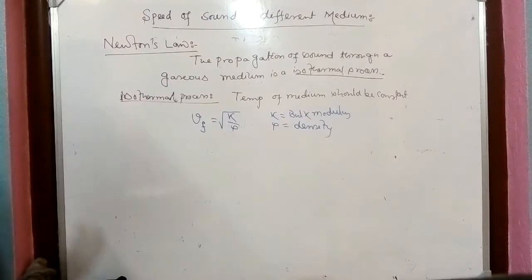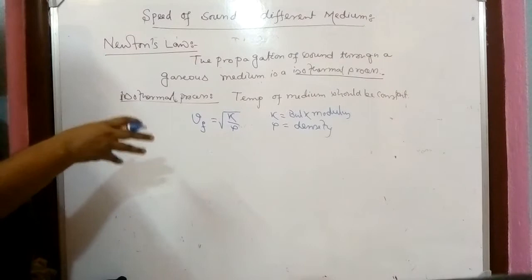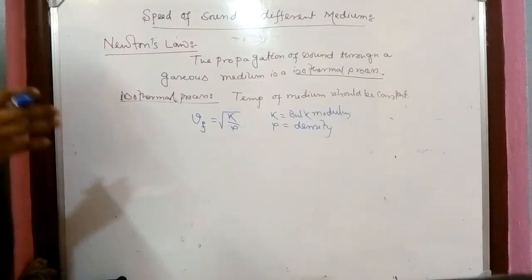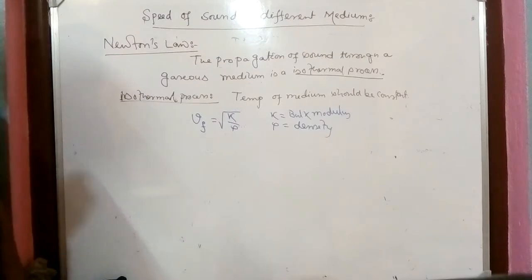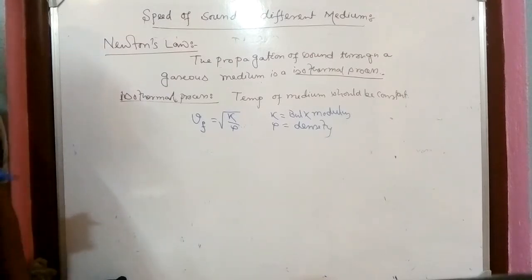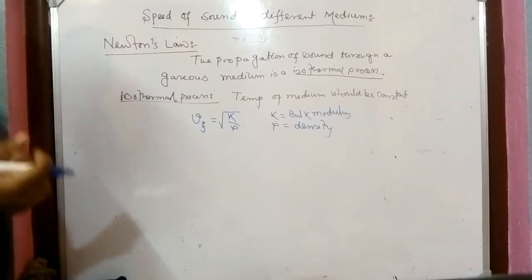Newton has calculated one thing. What is that? Whenever we say that a process is an isothermal process, that one you have to learn in thermodynamics in class 11. Maybe in class 9, 10 you will get a little hint about that, where you have to learn a little about ideal gas.